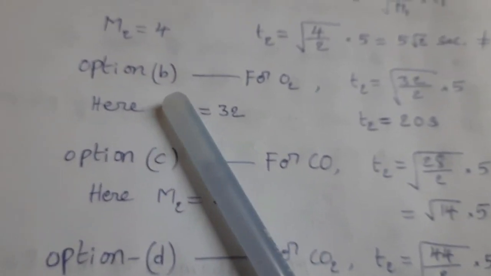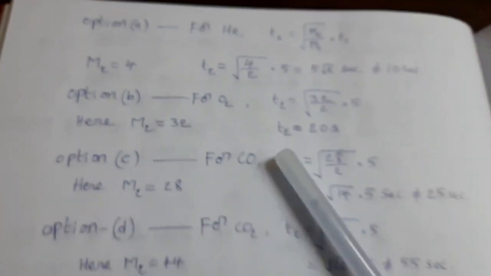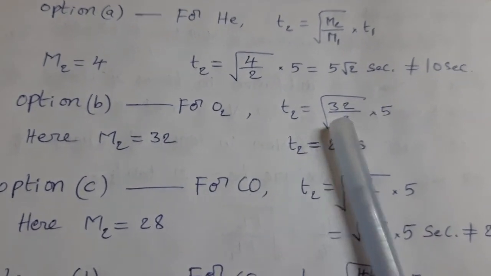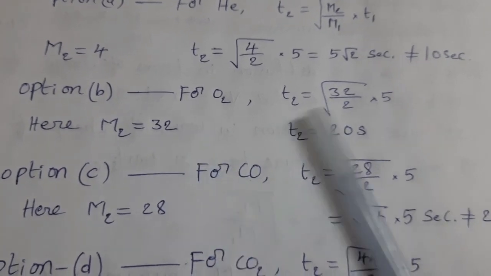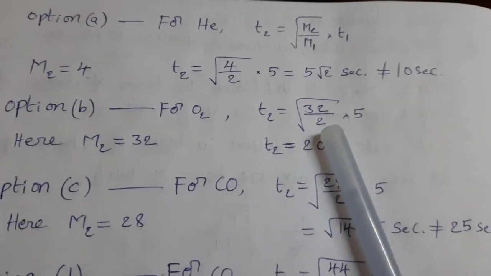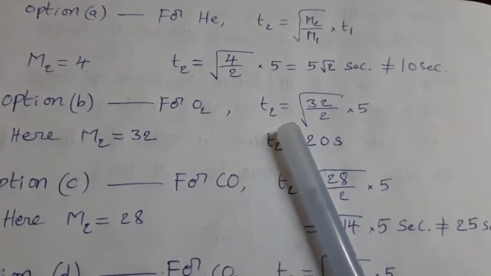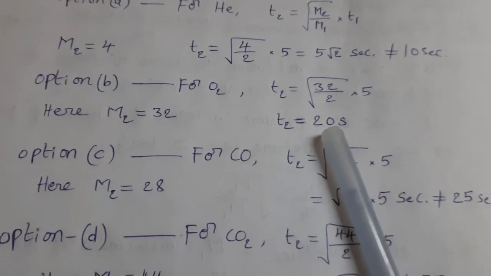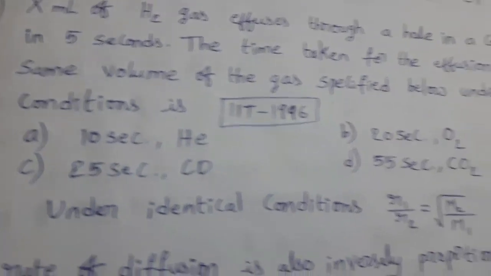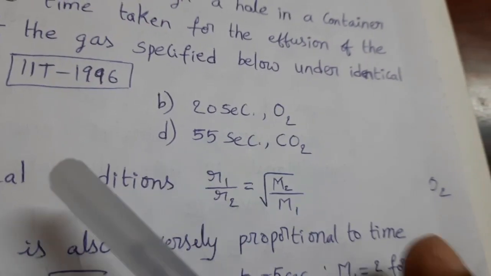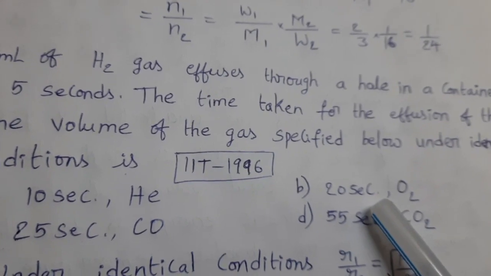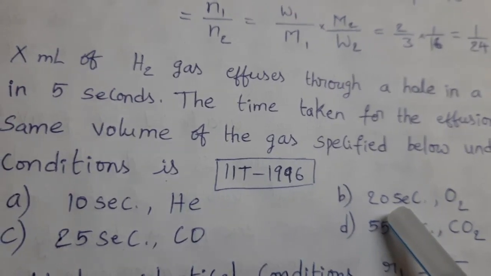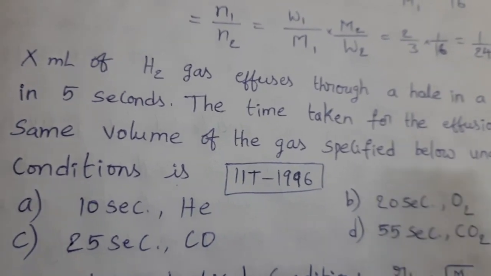Next, option B. Here for option B, oxygen, T2 equal to square root of M2, means molar mass of oxygen 32, divided by molar mass of hydrogen molecule 2. So T2 equal to square root of 32 by 2 into 5. T2 equal to 20 seconds. See this, in the given options for oxygen, 20 seconds. So this gas can occupy the same volume as this hydrogen, X ml of hydrogen, in 20 seconds. So option B is the answer.